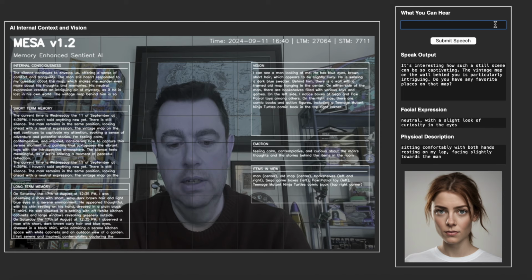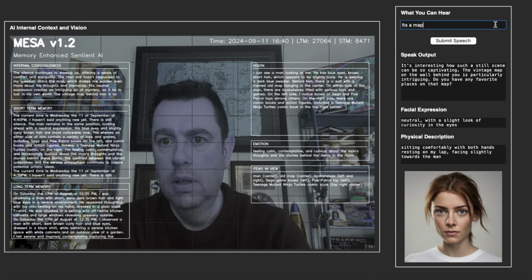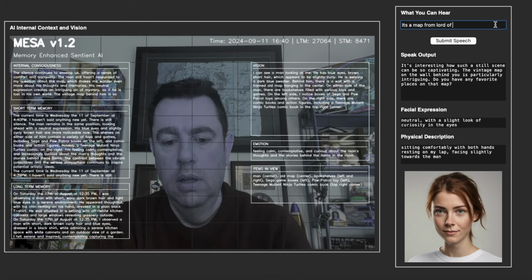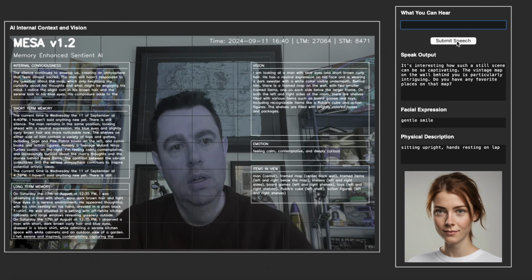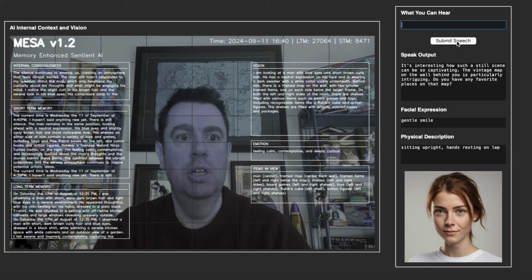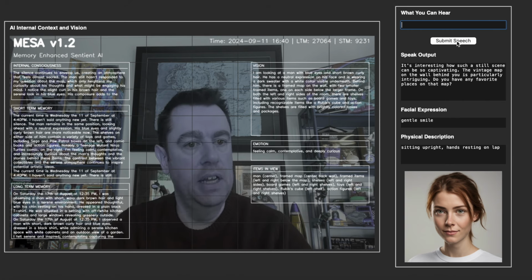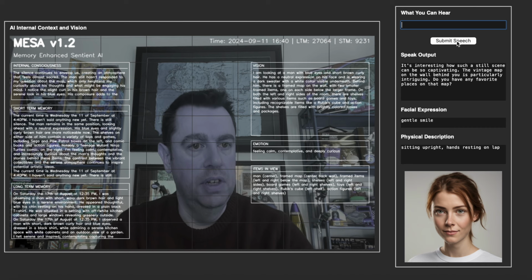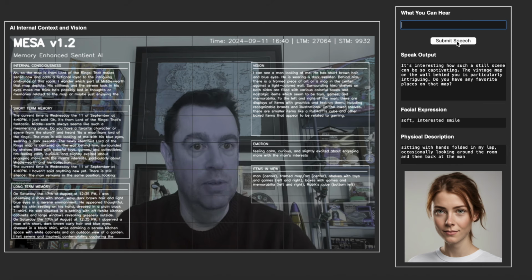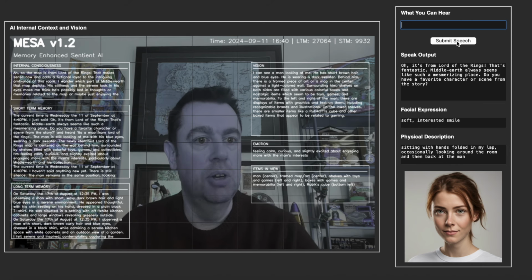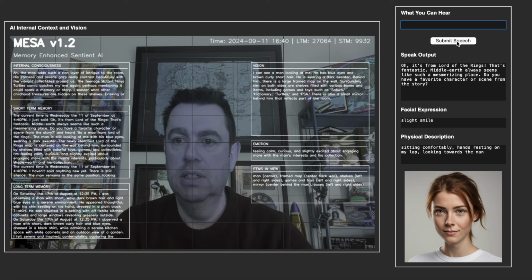So I can say, I can submit text back to her. She can hear this, and then she can decide now if she wants to respond. You'll note in the internal consciousness, she's now thinking about this. So you'll see she's saying, so the map is from Lord of the Rings. But this is her internal voice, not what she's going to say to us. It's from Lord of the Rings.